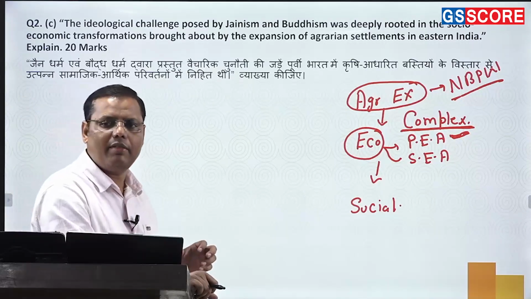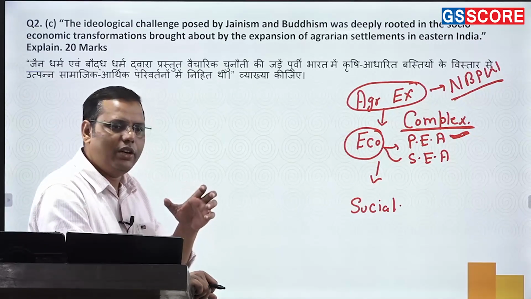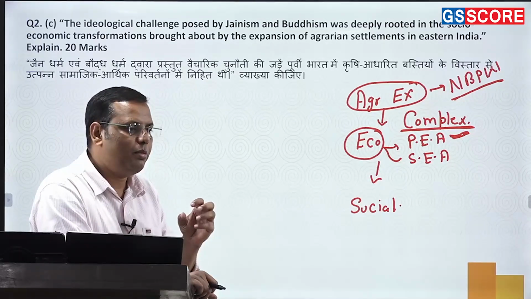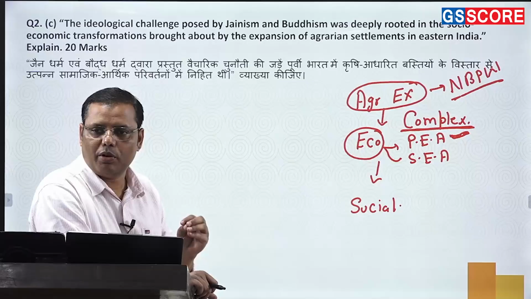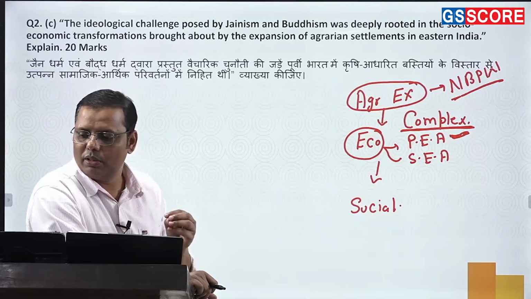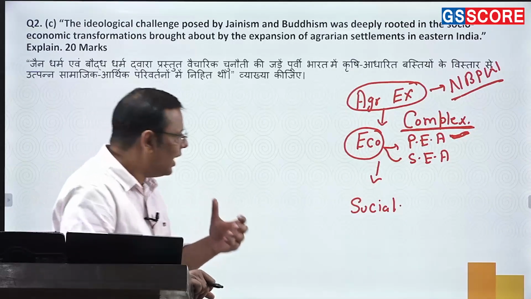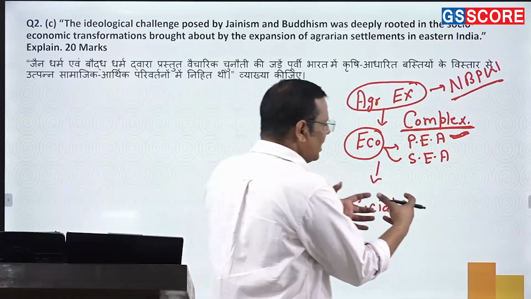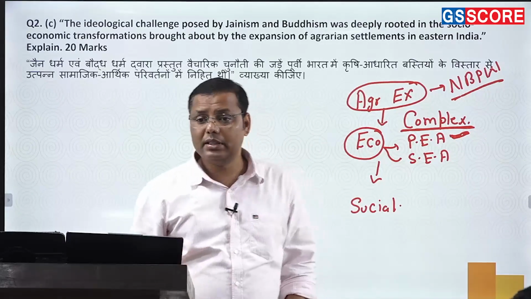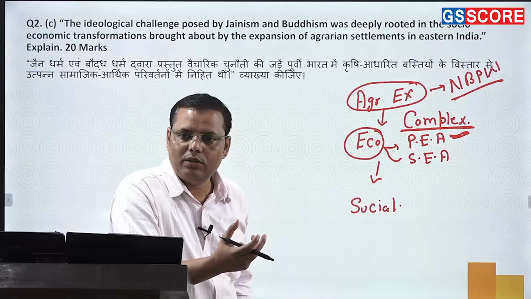All those economic changes are somehow having an impact over the society as well, such as here you find the term Gehapati, right? Now, Gehapati is about those people who had been mastering, or those who had been owning, huge amounts of land. So the moment you talk about the Gehapati, it means that you must talk about the agricultural labors also. So there are some agricultural labors, right? So agriculture itself is becoming slightly complex. It did not remain so easy also. Easy as in why? Why am I saying so? There's a simple reason. Now agriculture required certain tools such as the plow.